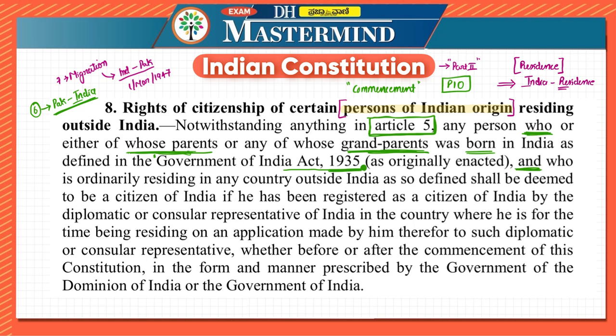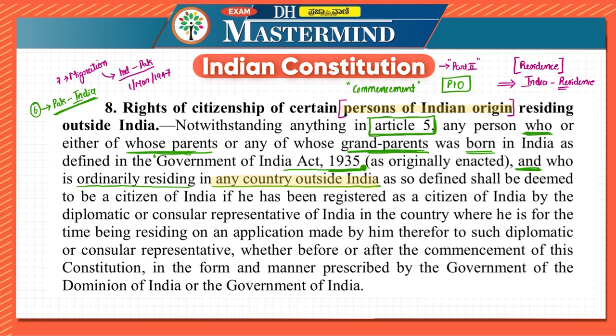They are mentioning an additional condition: who is ordinarily residing in any country outside India. Previously it was residing in India; here it is any country outside India.